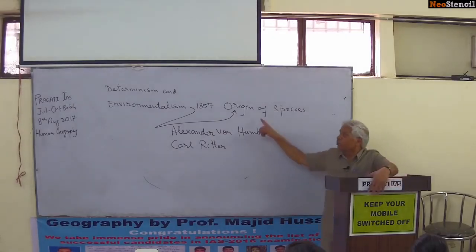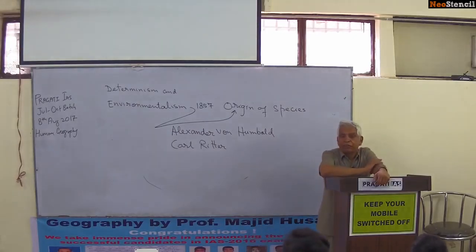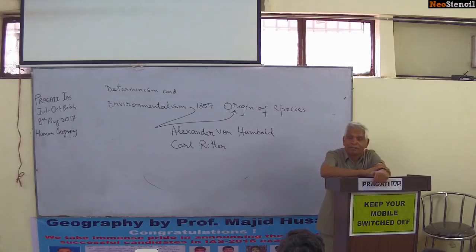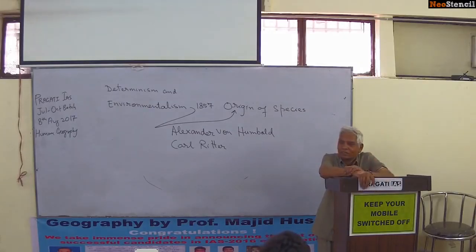So when this book was published, many geographers read this, and Frederick Ratzel, the first professor of geography in Germany, also read it. Frederick Ratzel, who is known as the father of human geography, went through it. It was read by William Morris Davis also.